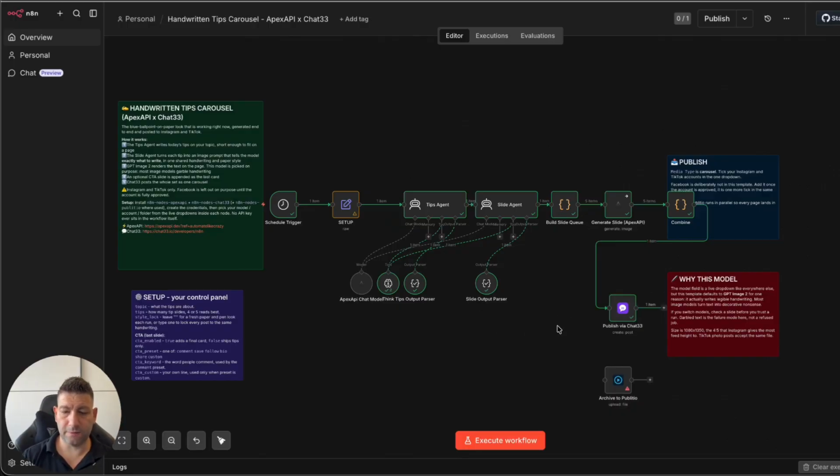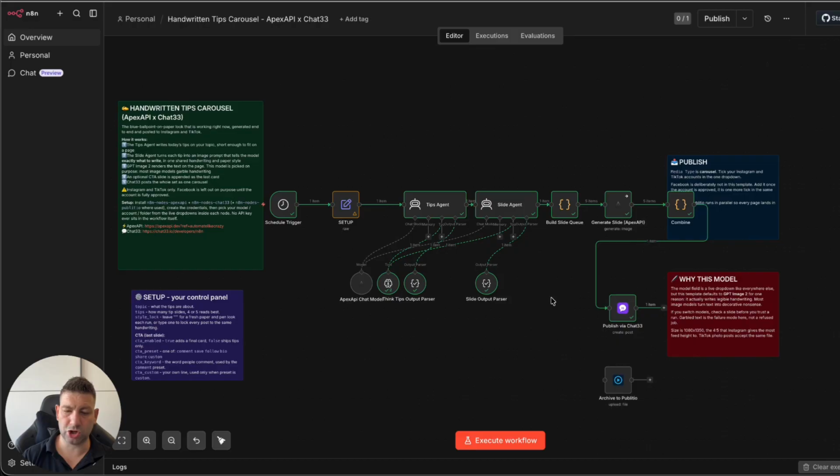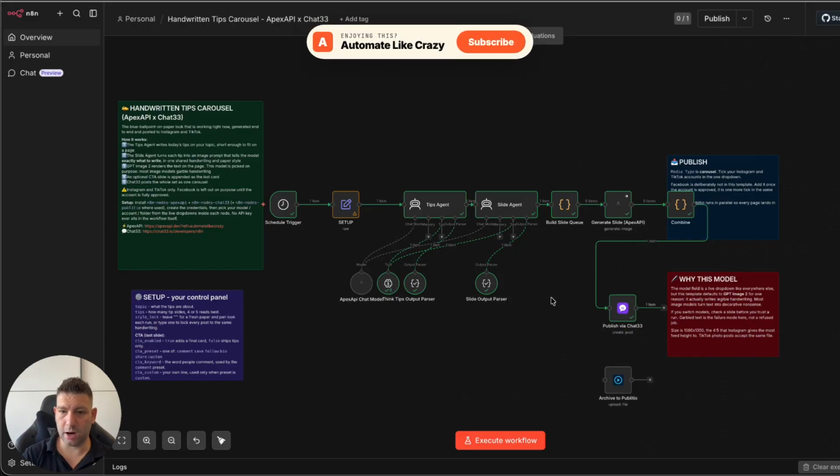And if you are looking to potentially backup everything, we have an additional node in here, which is for Publitio, which is a media asset management platform. You can set it up, you can add your signature and set up everything with a folder and upload all of your images and videos that you're potentially generating directly there for safekeeping or sharing online.